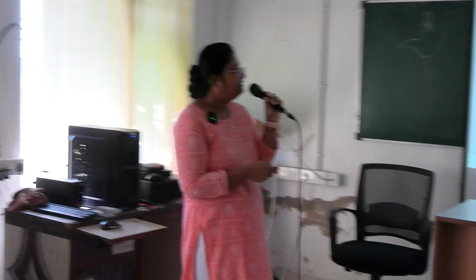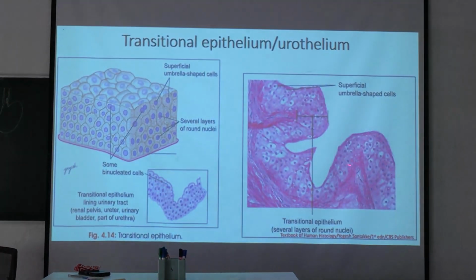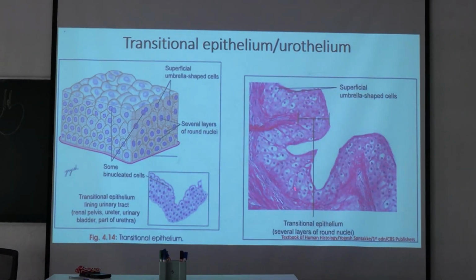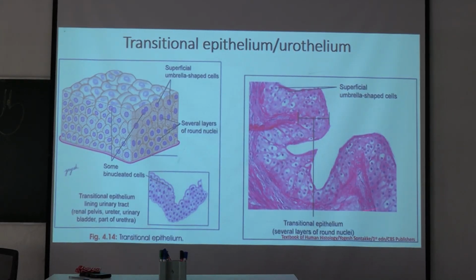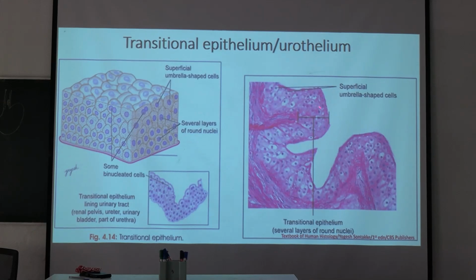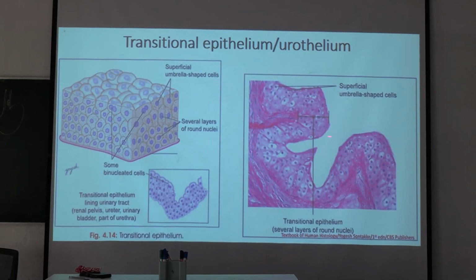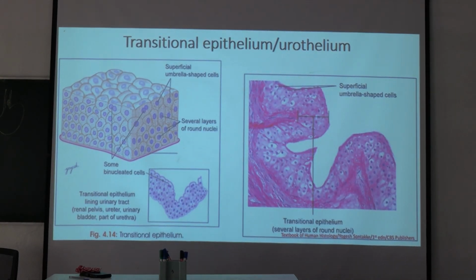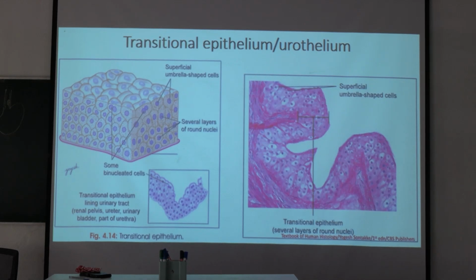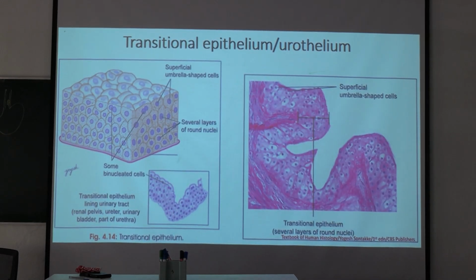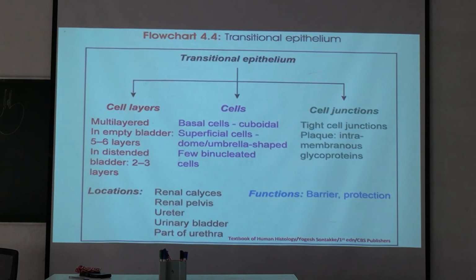See here, like this you will see. This is a high power view actually. So multiple layers of cells, and all of them have rounded nuclei, prominent rounded nuclei. And the superficial layer has umbrella cells, which prevent entry of harmful substances and absorption from the urine into the blood.